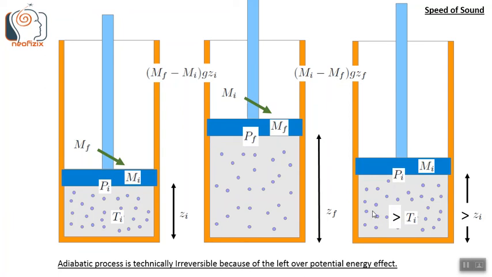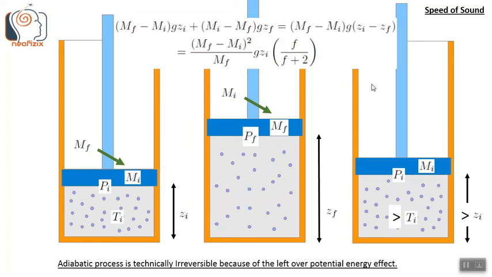So no matter what we do, if we replace mi by mf and we get back to mi, there will be an excess potential energy added into the system, shown by these two terms on the top. This residual effect, like a hysteresis effect, is left over in the gas column.